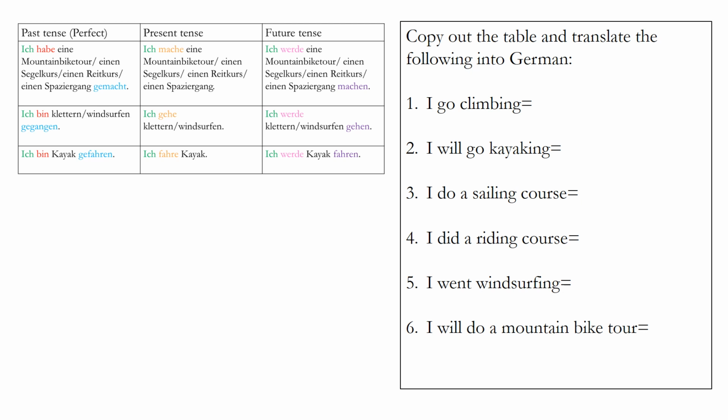I'd like you to copy out that table into your books and then see if you can translate the following. Number 1, I go climbing. Number 2, I will go kayaking. Number 3, I do a sailing course. Number 4, I did a riding course. Number 5, I went windsurfing. And number 6, I will do a mountain bike tour. I'd like you to pause the video now, as I'll be going through the answers in a moment.